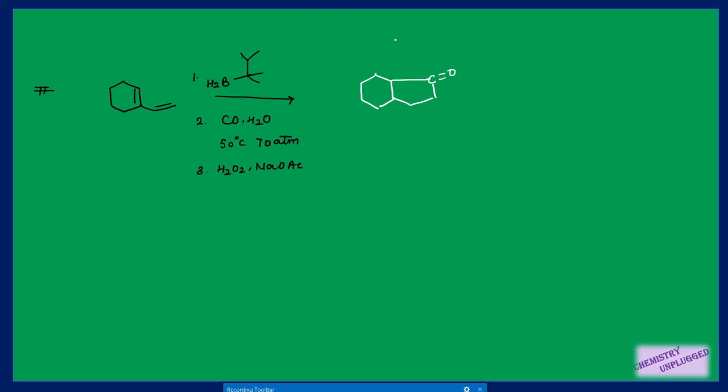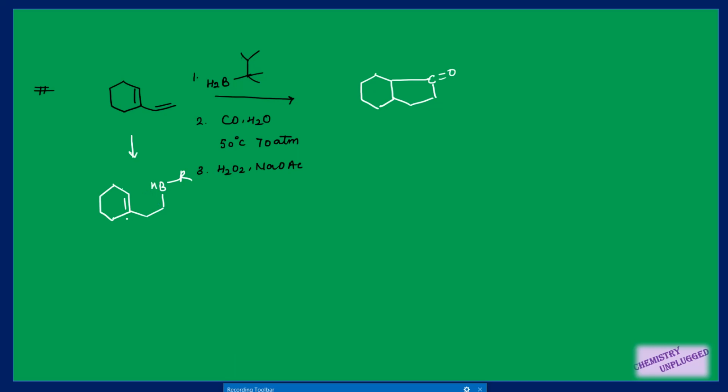Then the question comes about the stereochemistry of the hydrogens attached on these two carbons. In the starting material there is no hydrogen on this carbon, we have a double bond only, right? So in the first step we are doing hydroboration of this double bond, and this H and this B should attach on the same side.